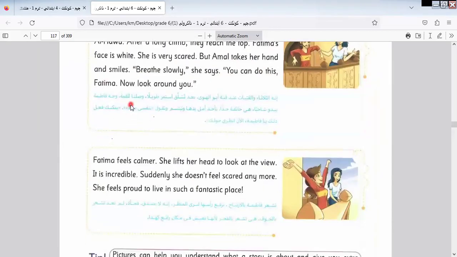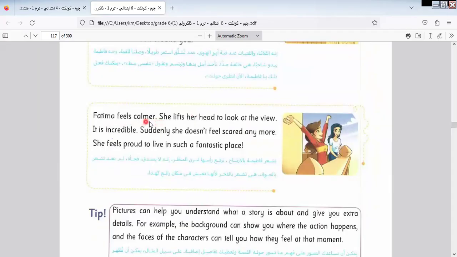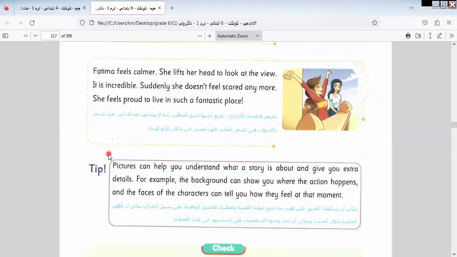Fatima's face is white. She's very scared, but Amal takes her hand and smiles. Breathe slowly. She says, you can do this, Fatima. Now look around you. Fatima feels calmer. You can say when someone is nervous, I say calm. So here is Fatima feels calmer. She lifts her head to look at the view. It's incredible. Suddenly, she doesn't feel scared anymore. She feels proud to live in such a fantastic place.